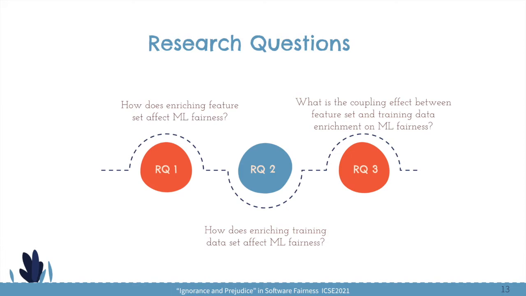So we designed 3 research questions. The first question is about how enriching the feature set affects machine learning fairness. The second research question is to study the influence of enriching the training data set on machine learning fairness. And for the last research question, we explore the coupling effect between feature set and training data set enrichment. We also designed a series of sub-questions to dig deep into the results for each question and to get more insights and implications for researchers and developers.